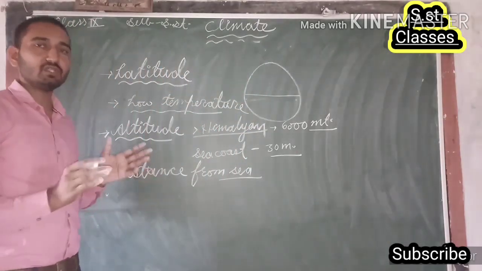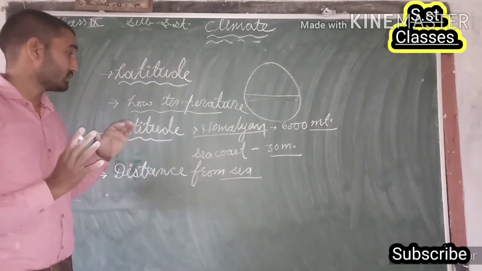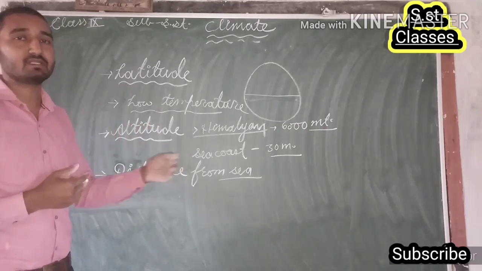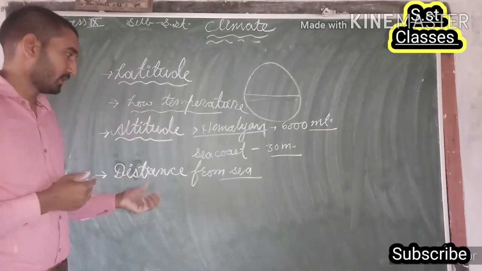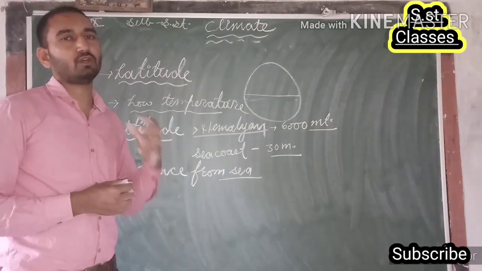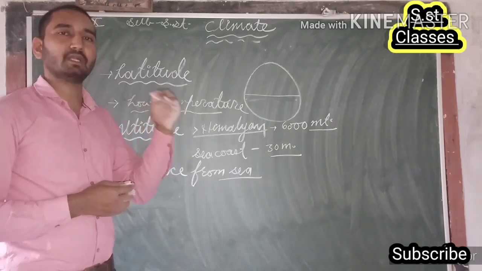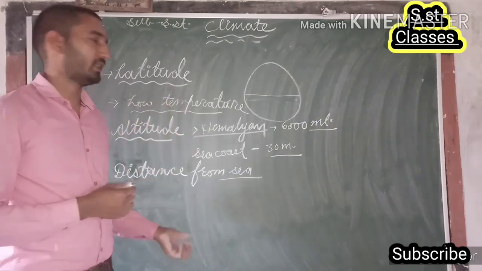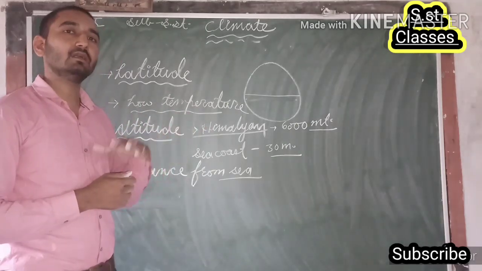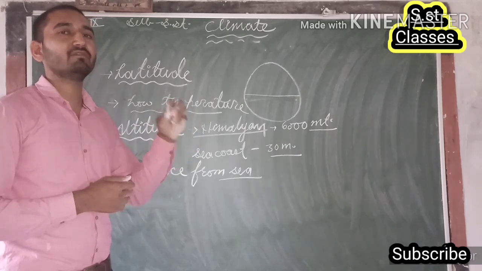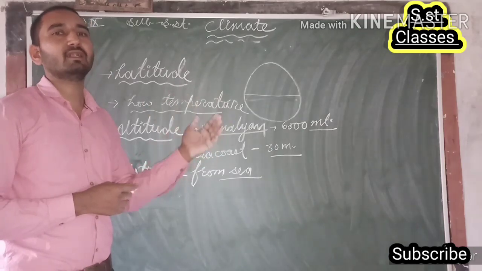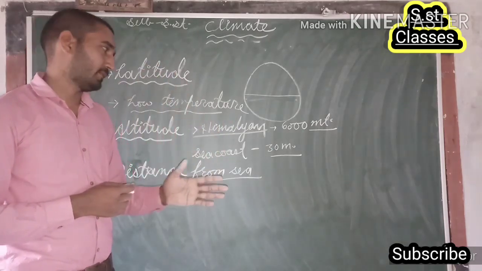It means the variation in the climate of a particular place is also dependent on the distance from the sea, meaning how far that place is from the sea coast. A place situated on the sea coast has a moderate effect of the sea, meaning its climate is moderately affected by the sea, and if it is far away from the sea coast, then the moderating effect will decrease, and we will find a lot of variation in the weather or climate condition of that particular place.